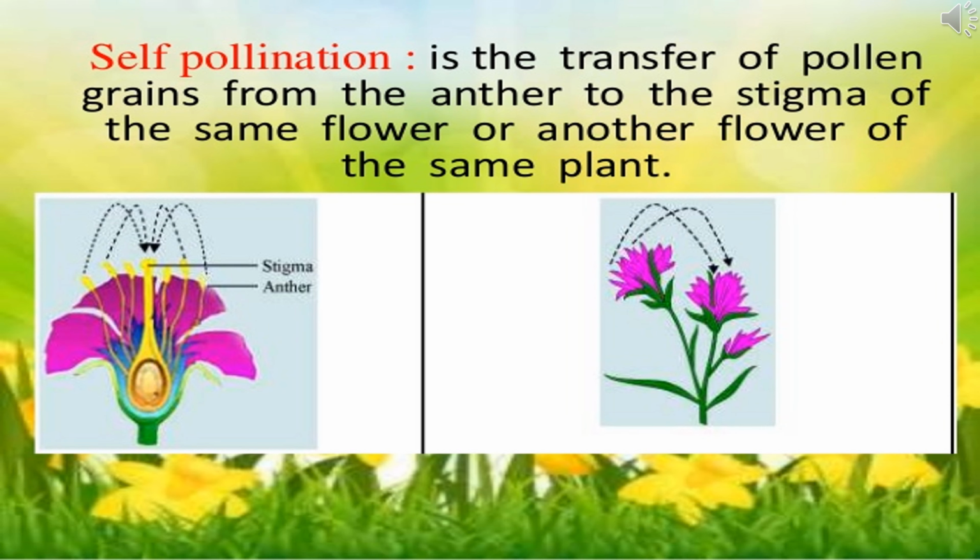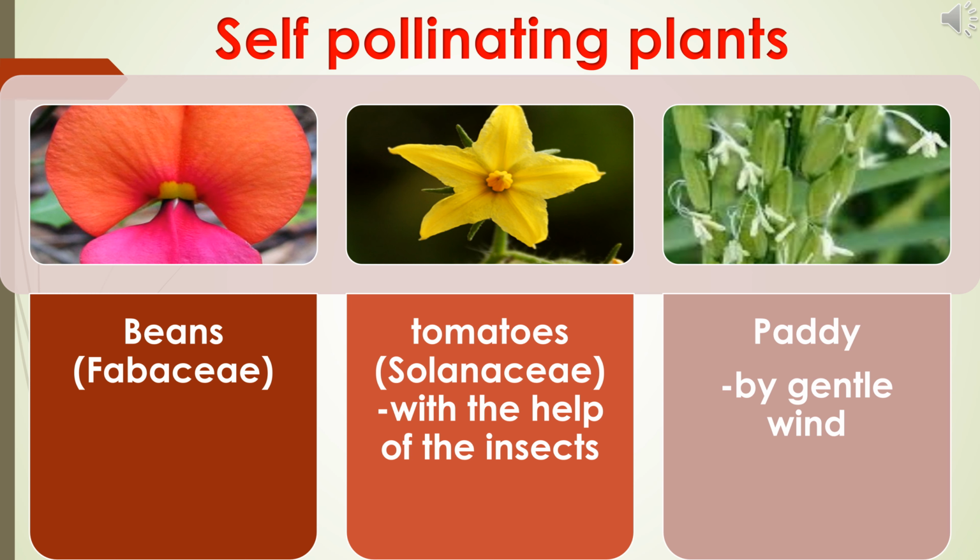That means if we shake the flower, or when a butterfly shakes the flower, the pollen grains could fall onto the stigma of the same flower. If the pollination takes place by this means, it is called self-pollination. Example, beans, tomato and paddy. Beans and tomato undergo self-pollination with the help of insects. In paddy, gentle wind helps in self-pollination.